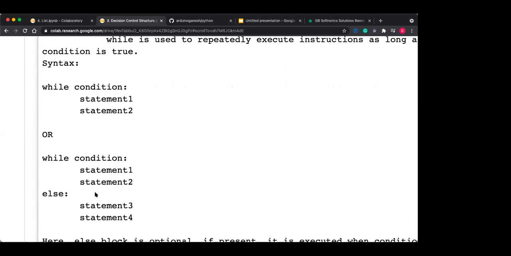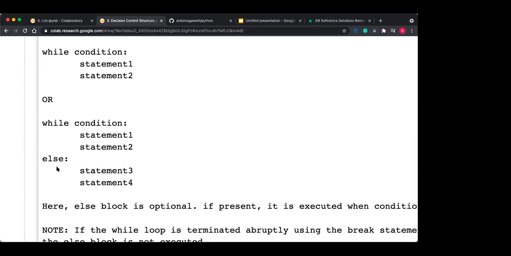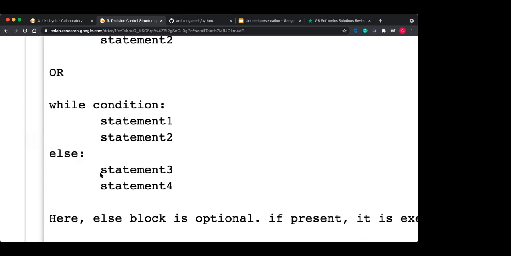But actually in Python, we can associate the else with the while loop also. Okay, else with the while loop. So what is the use of this else? We will discuss here. If the while condition is true, execute the statement. While the condition is true, repeatedly the statement gets executed. But suppose meanwhile, while executing the statement, the condition becomes false, then it will execute the else part.